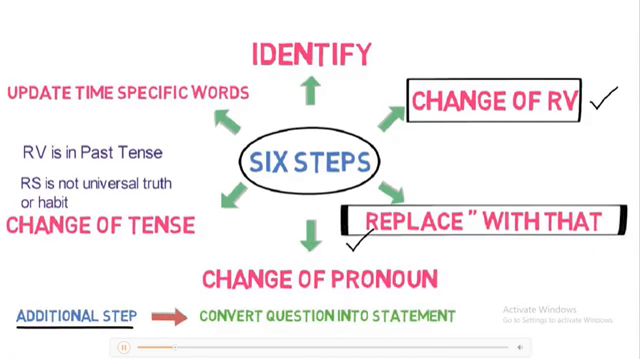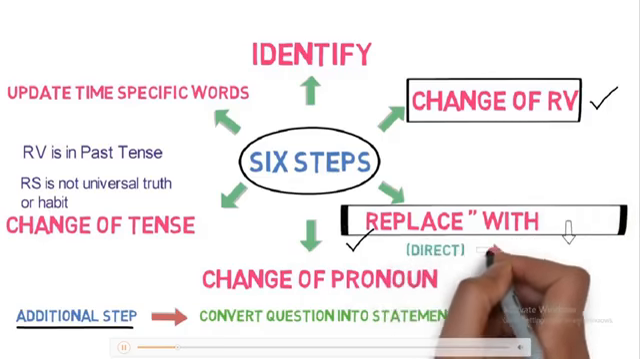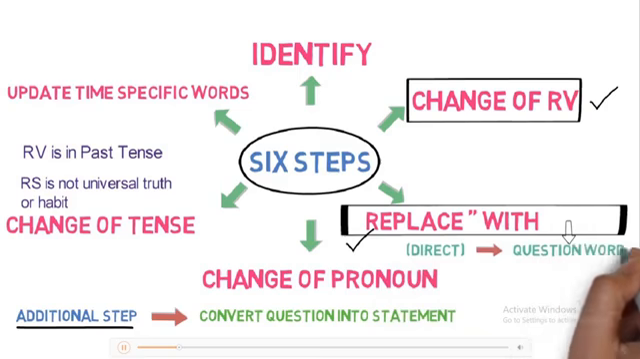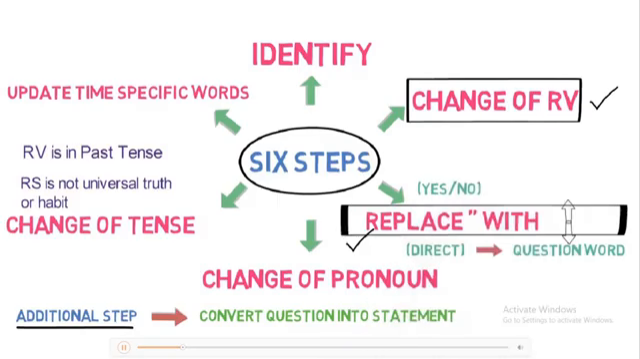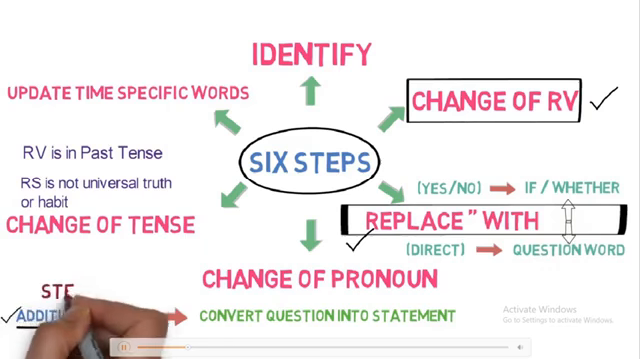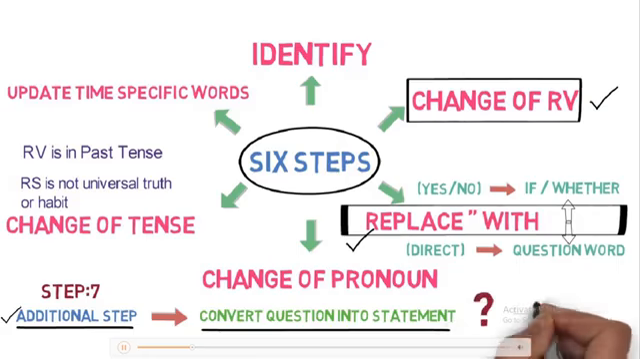Number 2. Replace inverted commas. In case of a direct question, we will replace quotes directly with the question word. We don't need any additional conjunction here. But in case of a yes-no type of question, we will replace inverted commas with either if or whether. One additional step or step number 7 after all these steps is to convert a question into a statement or assertive sentence. Remember to replace question mark with a full stop or period at the end of a sentence.